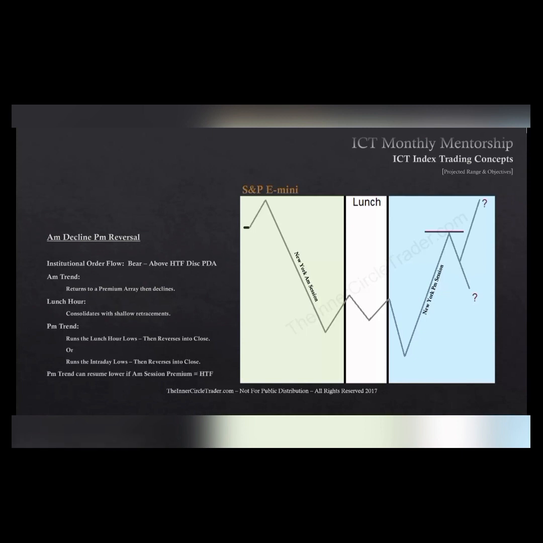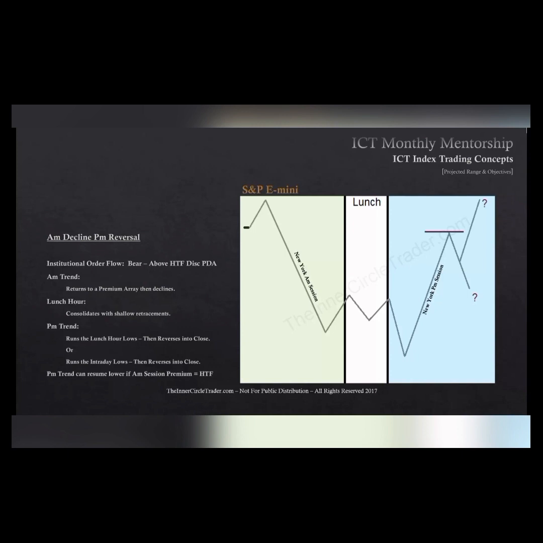The PM trend can resume lower if the AM session premium array equals a higher time frame premium array. So everything we just mentioned for an AM rally PM reversal, in relationship to what the higher time frame array may be: if the AM session premium array that it trades up to and sells off from equals a higher time frame 4-hour, daily, weekly, or monthly premium array, it can be returning back to it in the PM session to recapitalize that same level and then go lower and resume lower.